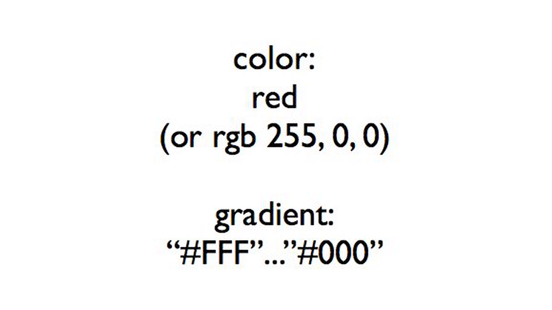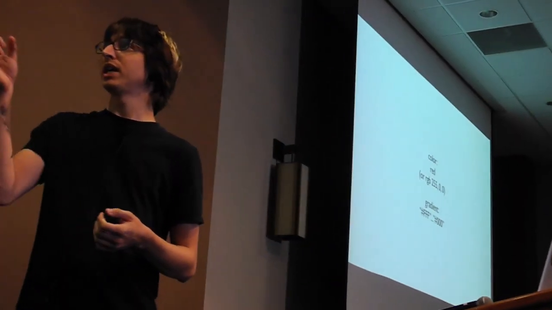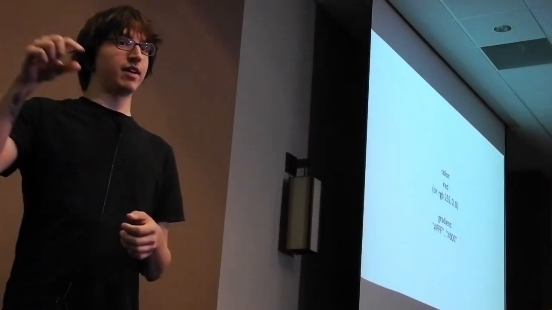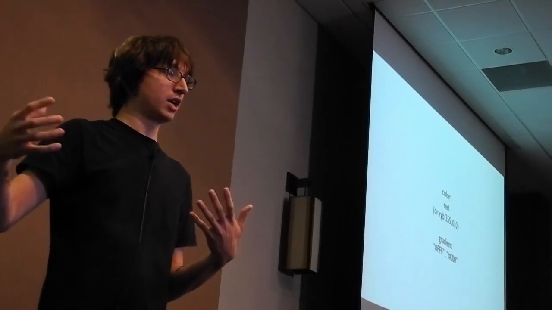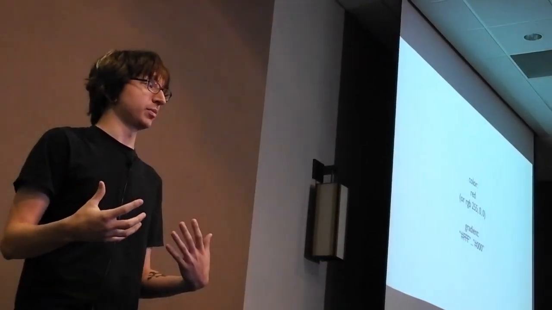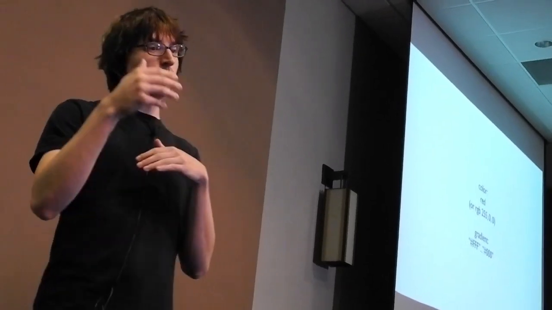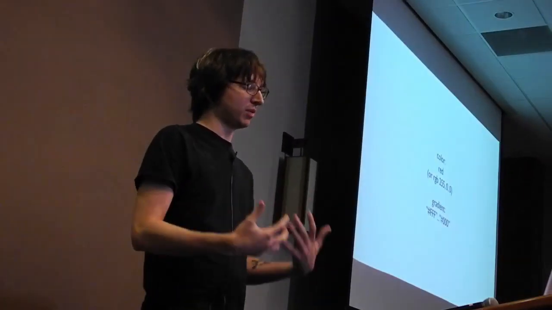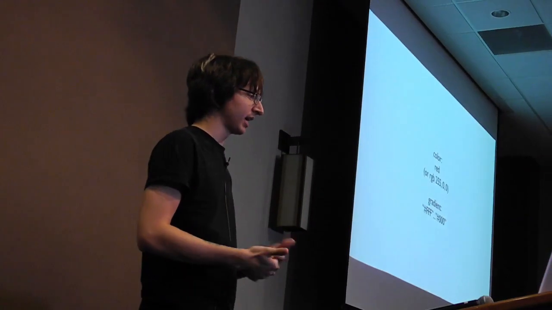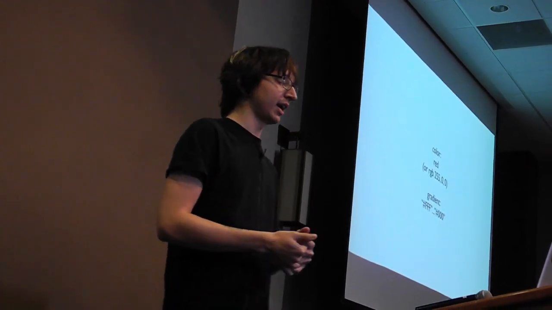I was doing some Qt work the other day to compare this. A background from #ff to #00 in Shoes was 26 lines of Qt Ruby. Because you have to instantiate a gradient object, you have to say what percentages the gradients move and how much the depth is, and all of these crazy options that nobody really wants. You just want a gradient on your background. So Shoes does a lot of this kind of thing, where it's whatever is the simplest possible thing you would want. And this is why I say it's very Ruby-like, because that's what drew me to Ruby originally.